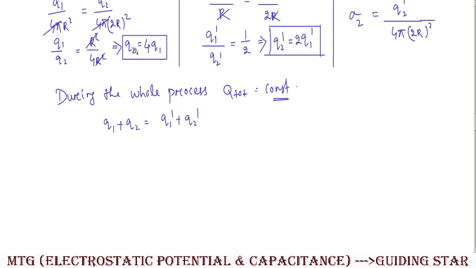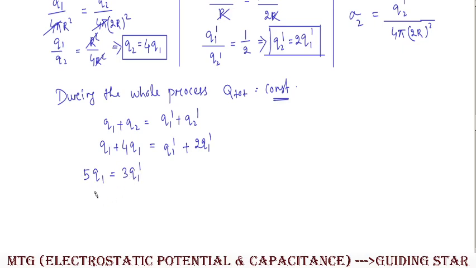Okay, so here if we will write, so Q2 instead of Q2 we will write 4Q1, so Q1 plus 4Q1, that will be equal to Q1 prime plus Q2 prime is 2Q1 prime. So from there what we can write, so we'll write it will be 5Q1 will be equal to 3Q1 prime.